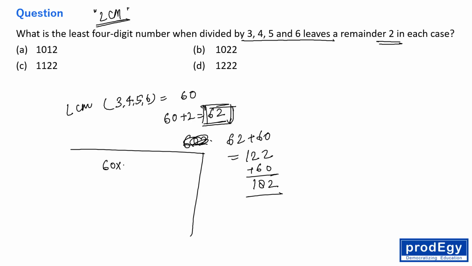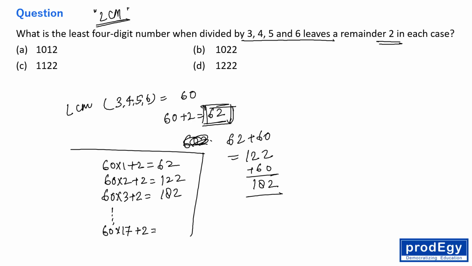60 into 1 plus 2 is the first number, which is 62. 60 into 2 plus 2 is the second number, which is 122. 60 into 3 plus 2 is the third number, which is 182, and so on, right? So we need to find the least 4-digit number. So 60 into 17 plus 2, right?